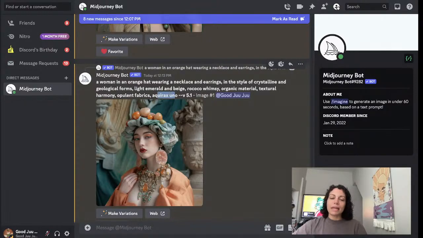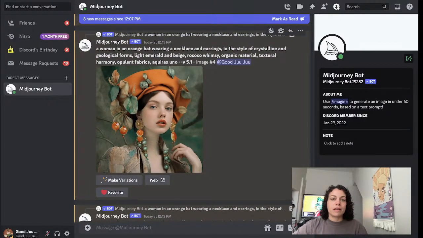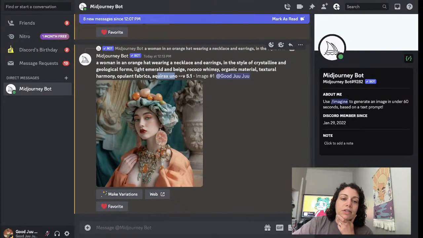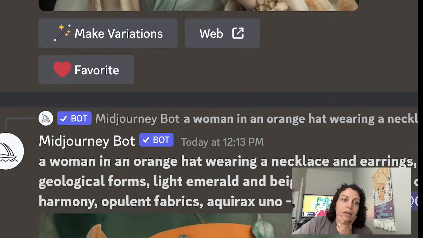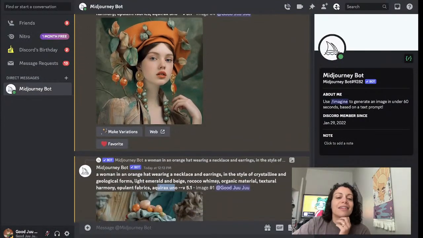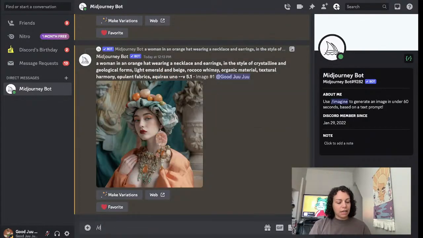So something I have noticed in Describe is that you will get artist names in your prompt sometimes, and I find that interesting. So these are just the upscales. Oops! Oh my goodness. Let me zoom out. These are just the upscales of the ones we were just looking at. So let's use it again.